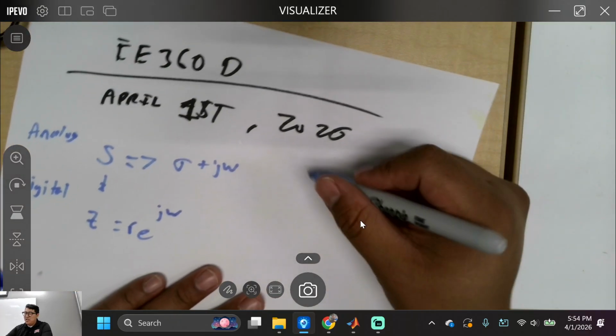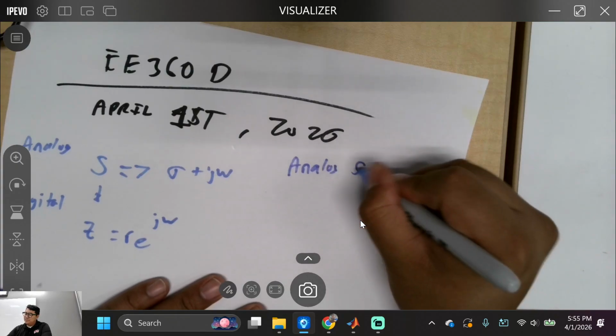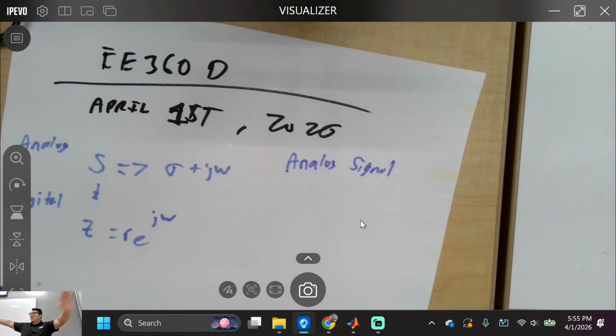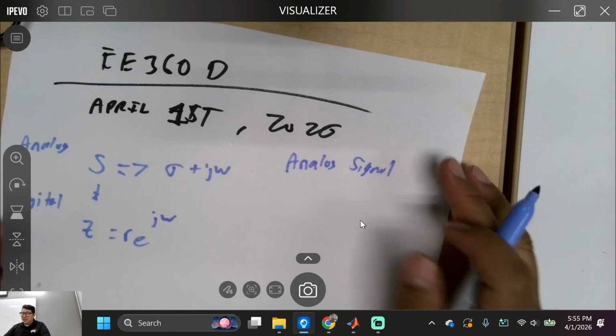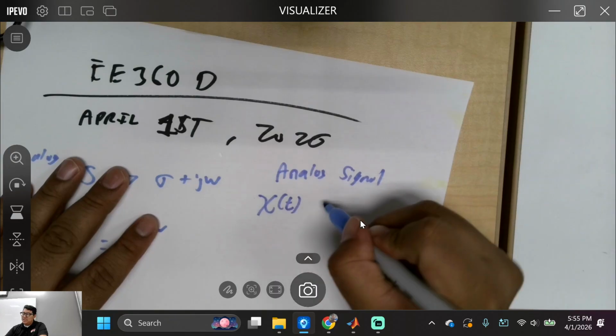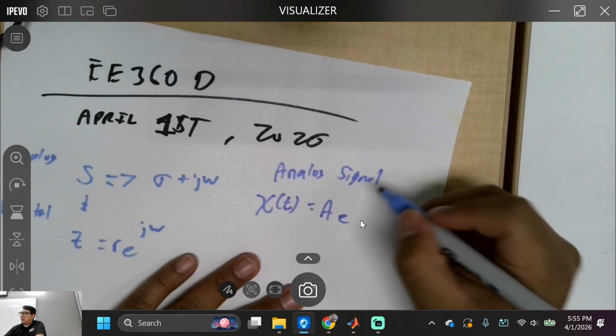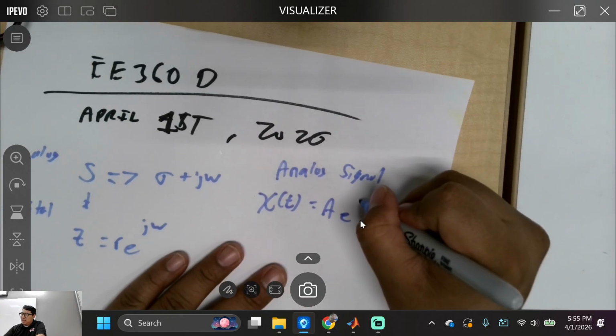So remember how every analog signal in the whole universe, or maybe depends. Every analog signal x of t is composed of an amplitude, and some exponential, because of Euler's equation.